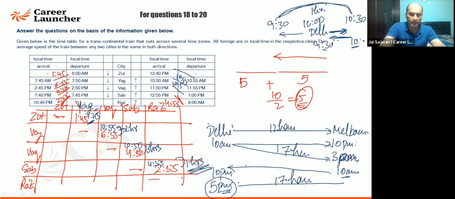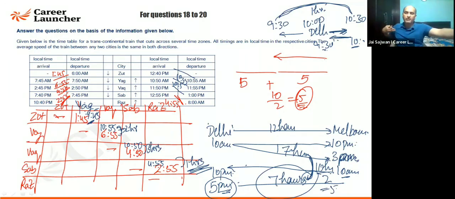So what is the time taken by this? From morning 10 to evening 5 p.m., how many hours have I stayed here? Can I say 7 hours? 7 hours मुझे यहाँ तक आने में लगे और 17 hours मुझे जाने में लगे. What is the gap between them? Just look at the gap in between them. Should I say it is 10 hours? I'll divide it by 2 because one is plus 5, second is minus 5. That's why the gap is coming out to be 10. Is it clear, Jasween ji, now?